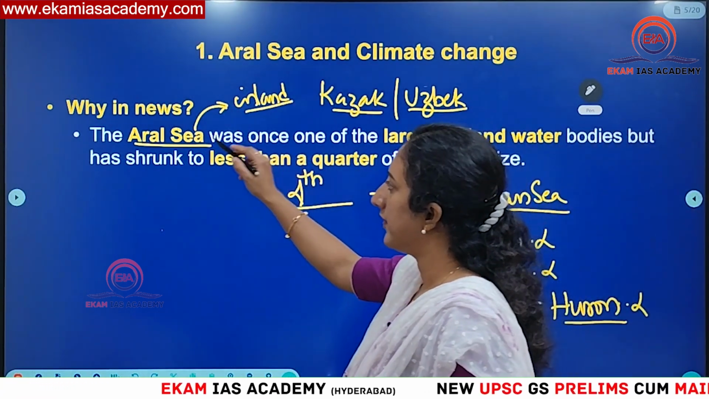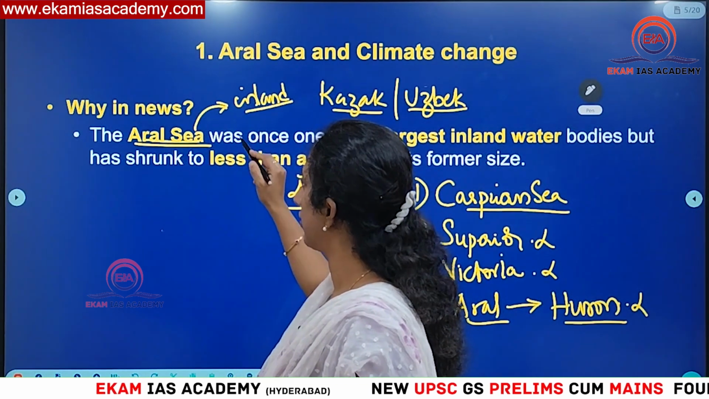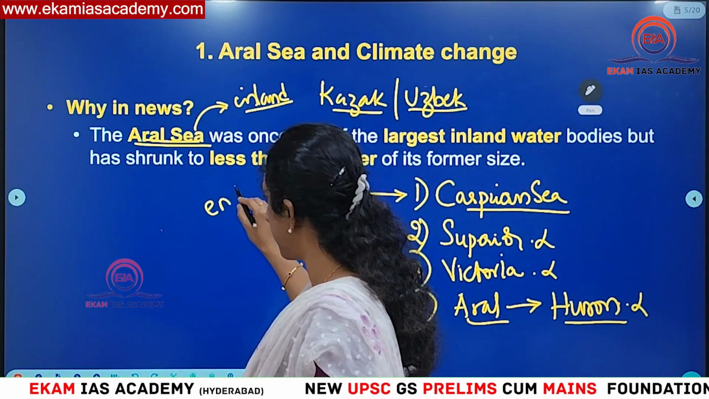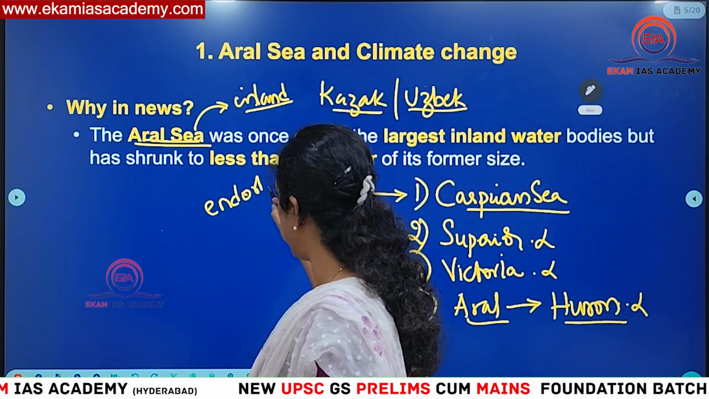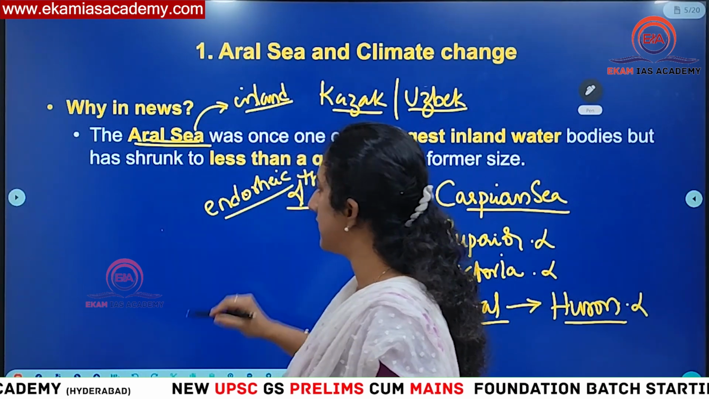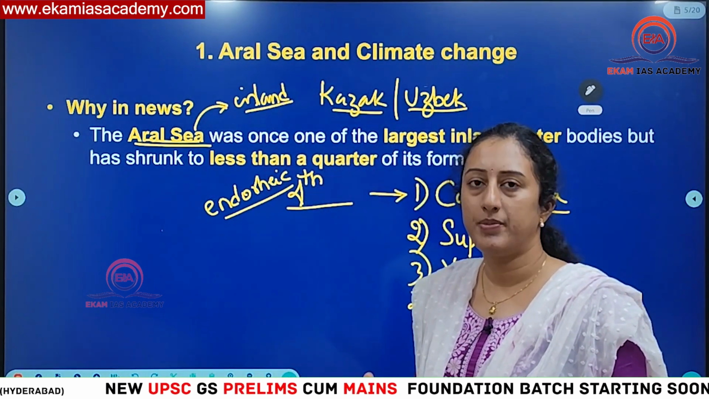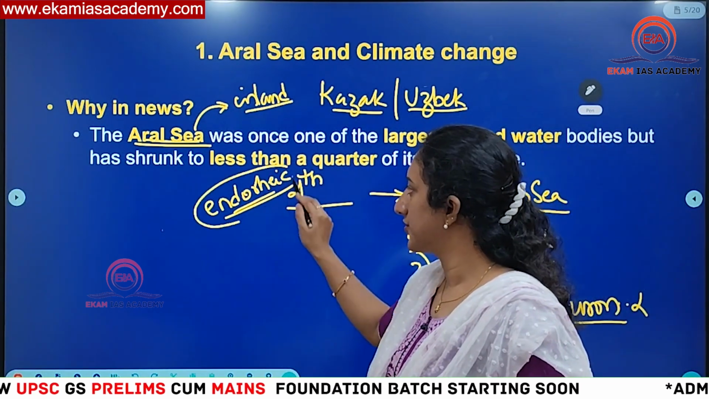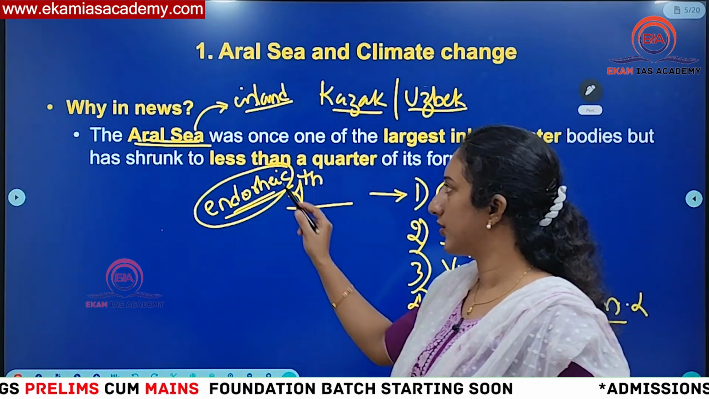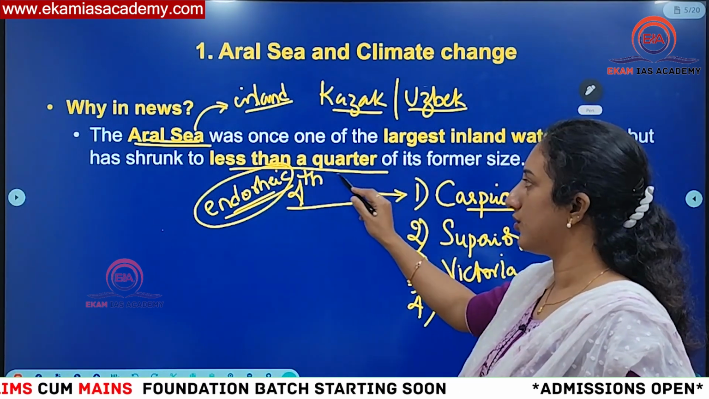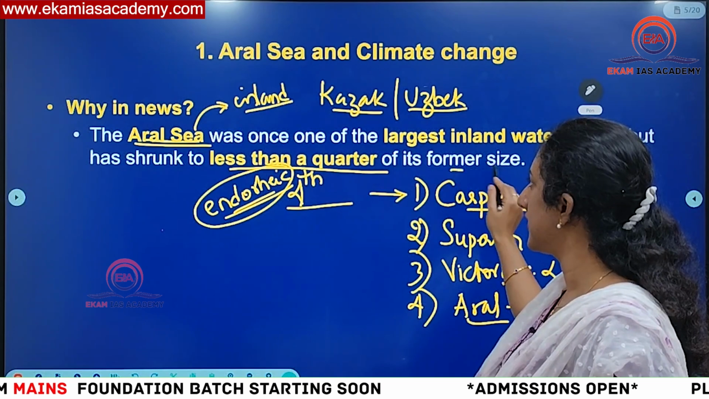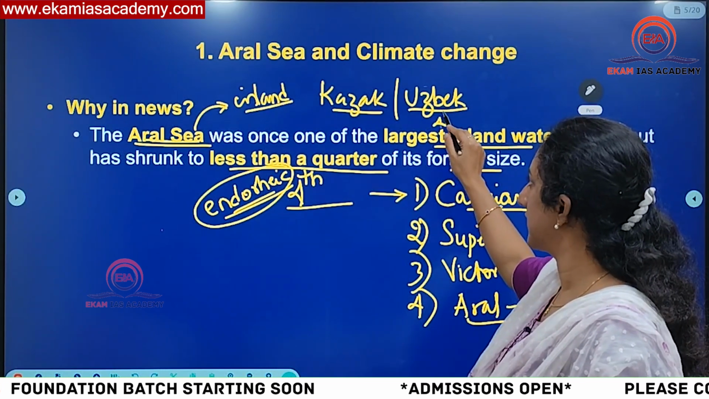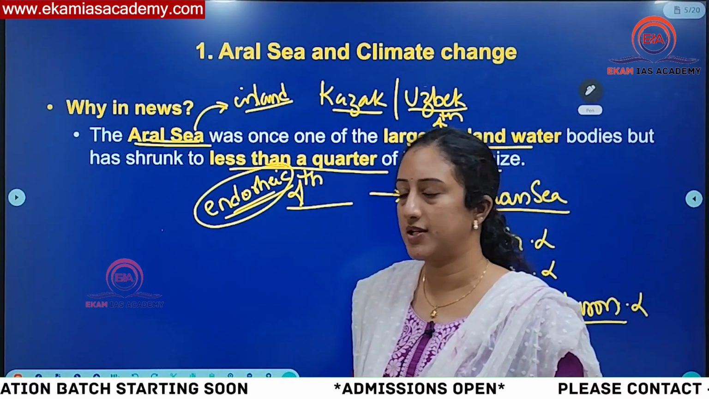Here you should know, when we are referring to the Aral Sea as an inland water body, inland water bodies are also referred to by another name, Endorheic. Endorheic means inland. It does not have any opening or outlet to the ocean. So you have to use the term Endorheic lake. It has reduced to almost less than a quarter of its size, and it used to be the fourth largest inland water body previously. That is the basic thing you should know.